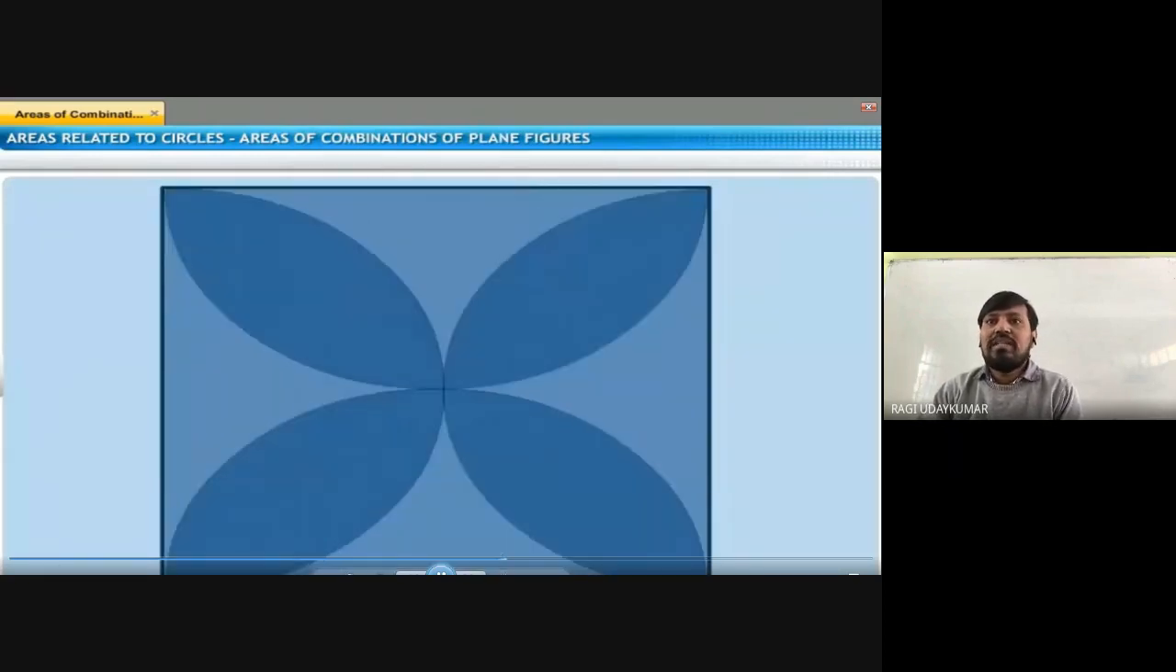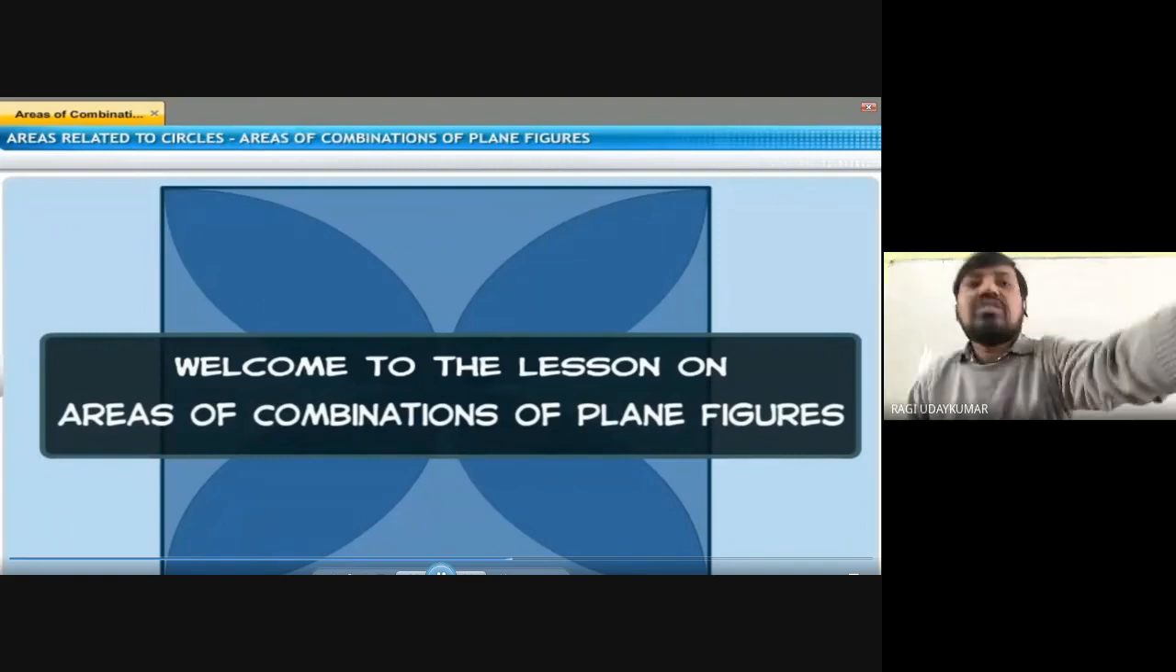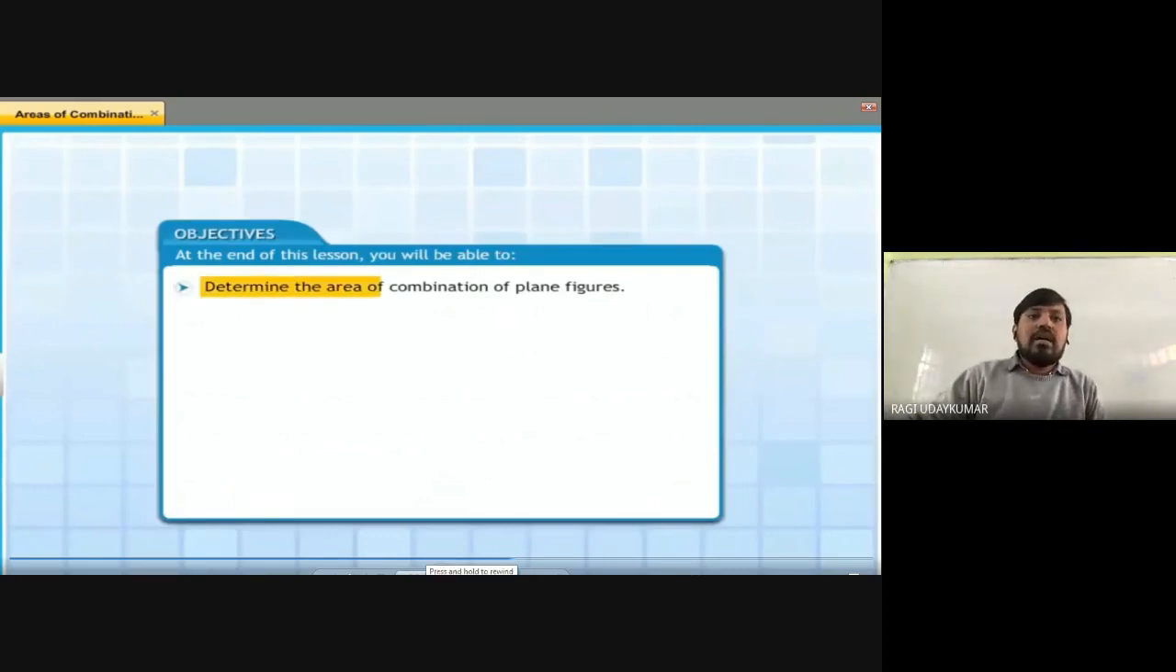There will be some combinations like this. Some figures will be there, and you need to find out the shaded regions, whatever they may be. Everything will mostly be in the form of a sector or segment only. So now here, determine the area of the combination of the plane figures.